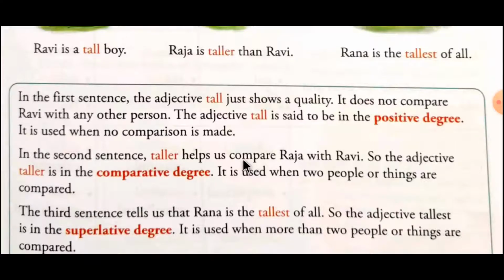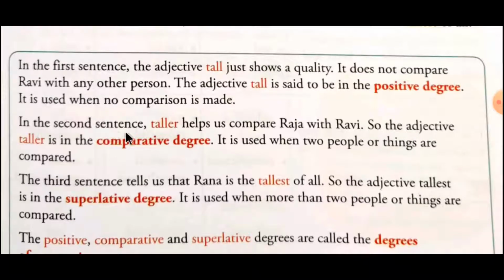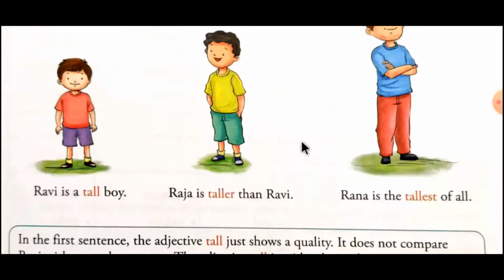The second one. In the second sentence, taller helps us compare Raja with Ravi. So the adjective taller is in the comparative degree. It is used when two people or things are compared. मतलब यहाँ पे जो टॉलर एडजेक्टिव यूज हुआ था वो कंपेरेटिव था, मतलब कंपैरिजन था किसके बीच में? राजा और रवि के बीच में. And who is taller? Look at the sentence. Raja is taller than Ravi. तो राजा है वो किससे टॉलर है? रवि से है. तो ये रवि है और ये राजा है तो उससे वो टॉलर है.